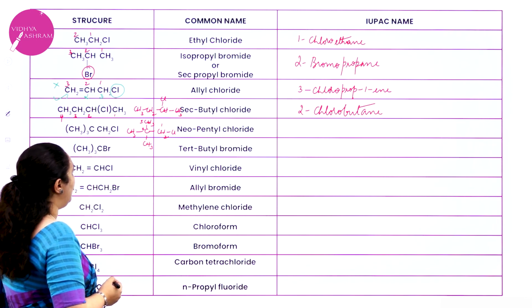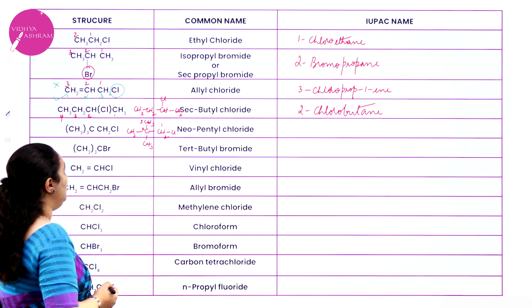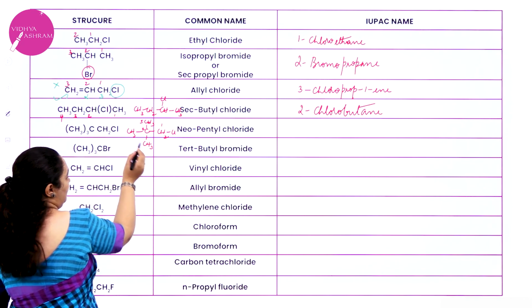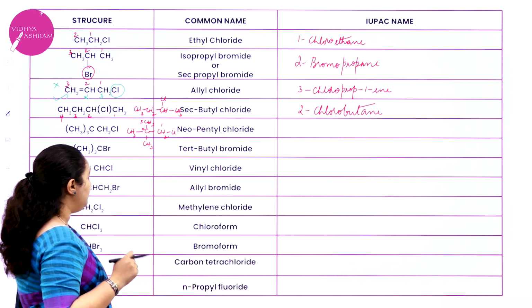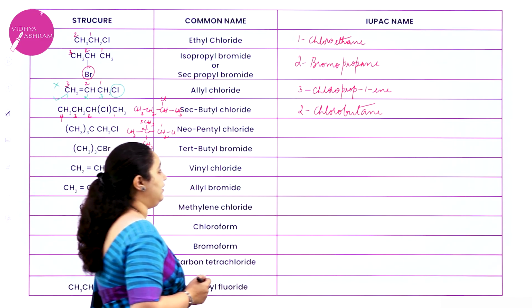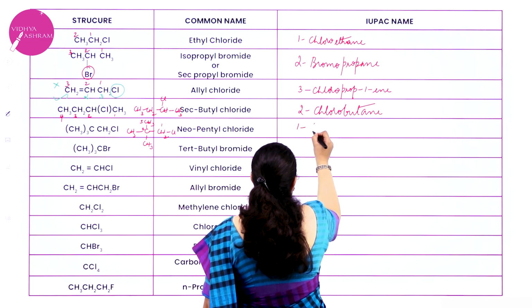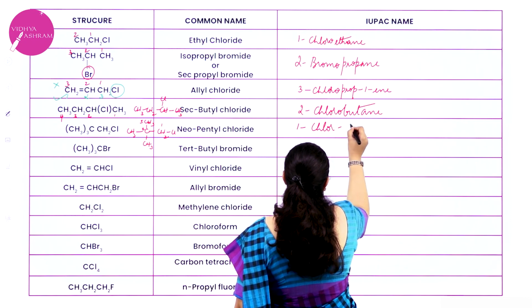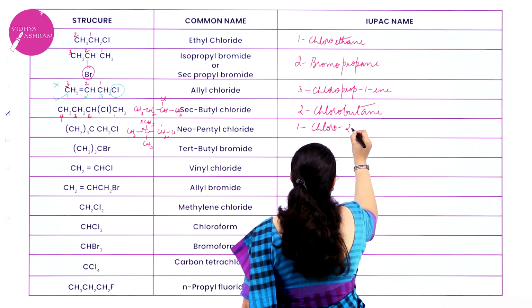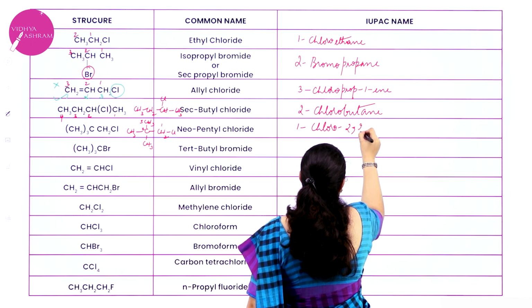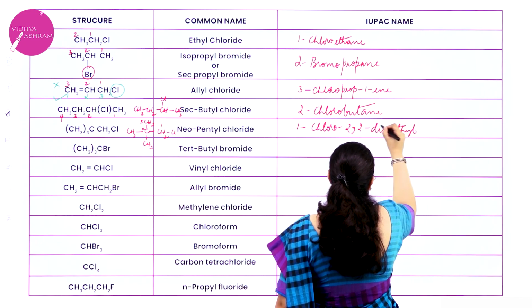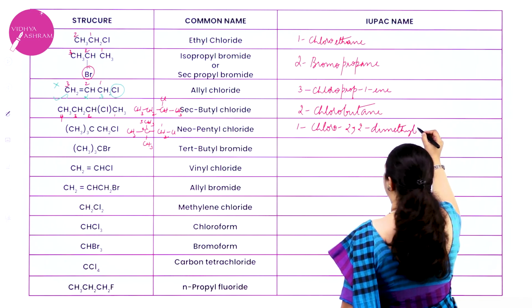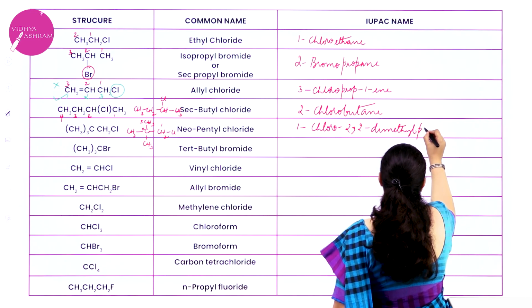Okay, so it is 1, 2, 3. How will you name? For the second carbon atom, you have 2 methyl groups. For the first carbon atom, you have chlorine which is attached. So it is 1-chloro-2,2-dimethylpropane.